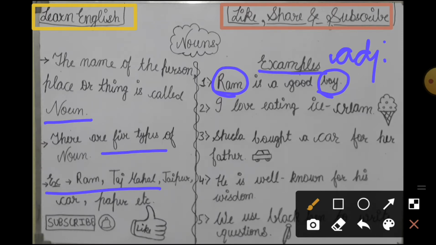So I is here a pronoun, you all know pronoun. Eating is a verb and here ice cream is the noun. Why is ice cream the noun here? Because ice cream is the name of a thing. Okay, now the third example is: Sheila bought a car for her father.